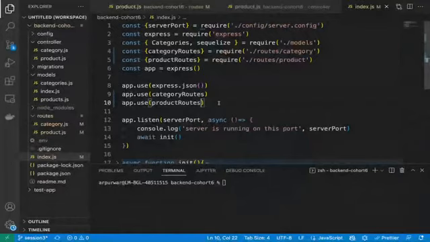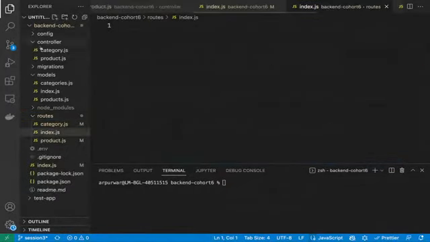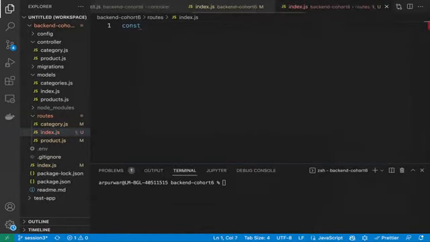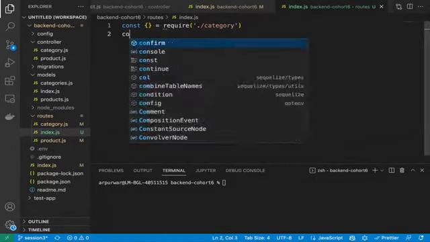So to correct that, we will create an index.js file again. We'll do all these things there and then directly import the routes folder. So let's create the index.js there. Now what will we do? In index.js we will import all these files directly. Const equal to require, same folder, dot slash category, right?